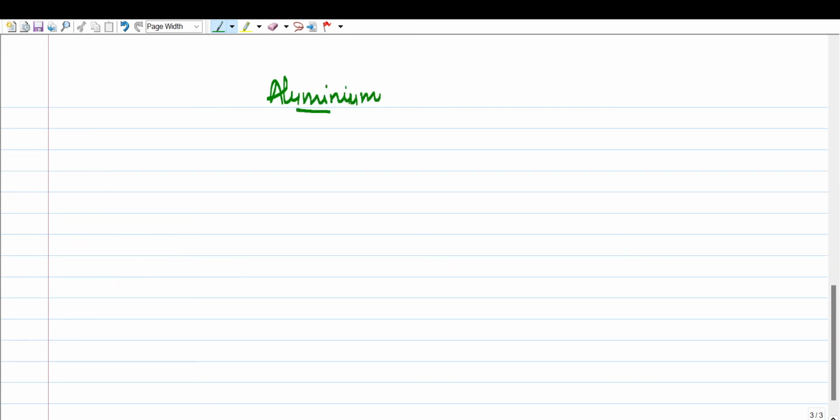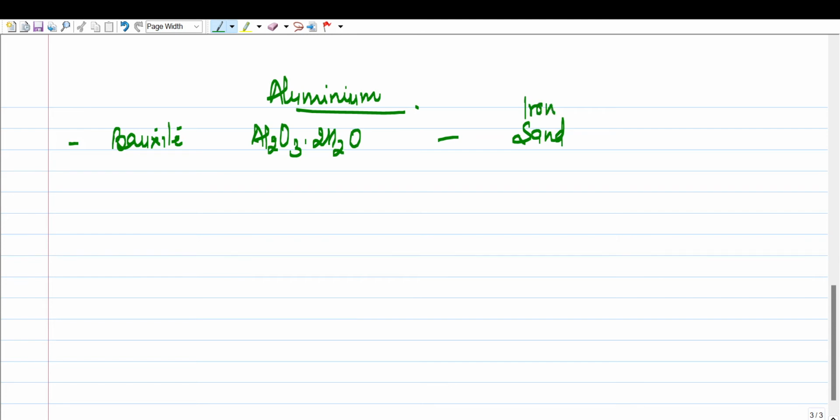Okay, so let's once again repeat the important ores. We have extraction of aluminium from bauxite ore. So what is the formula? It is Al2O3·2H2O. This is the important ore of aluminium, right? This ore of aluminium is associated with impurities like sand, impurities of iron. Okay. So we have in our course purification through Baeyer's process, right?